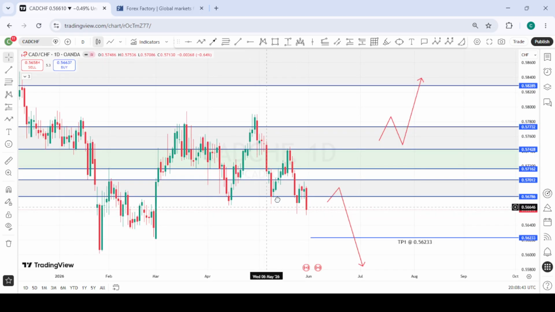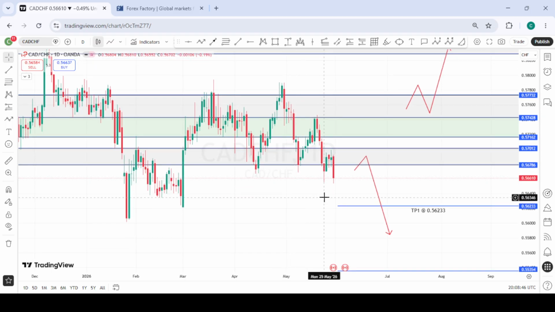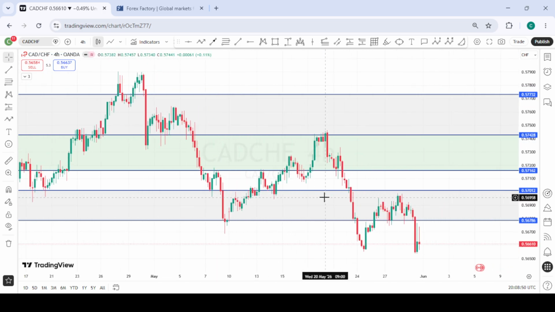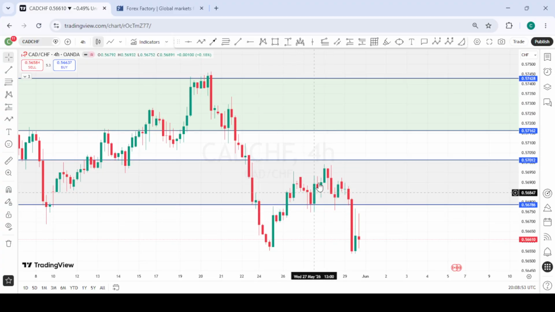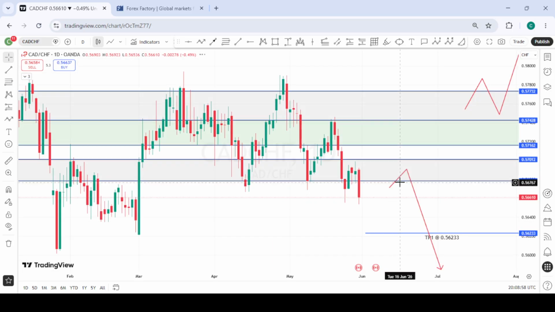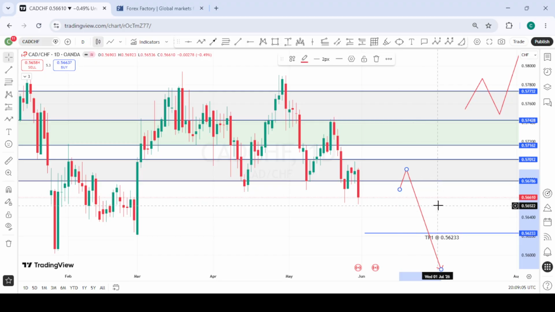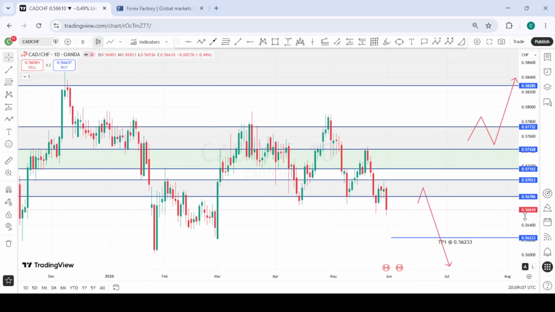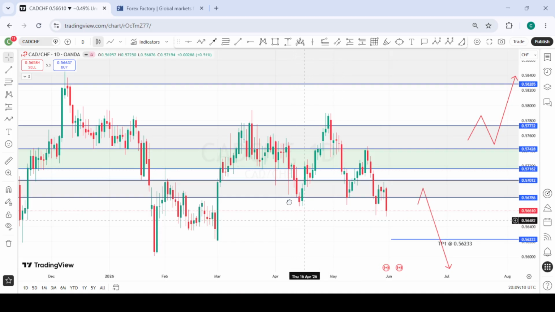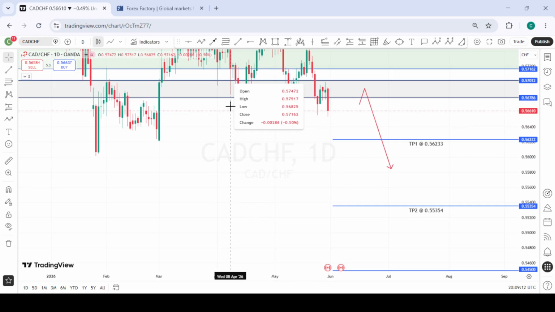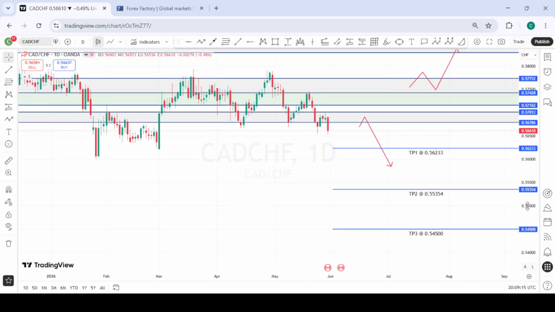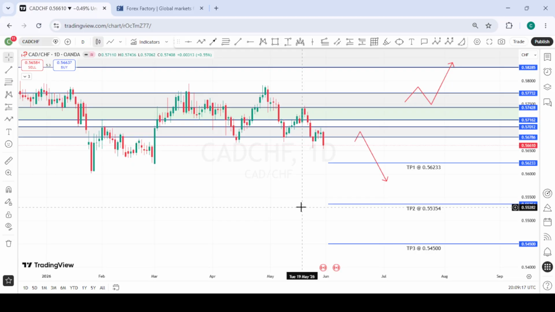This is CADCHF. So CADCHF, last week we anticipated this pullback, but we didn't get clarity on the entry. We anticipated this pullback to give us an entry to the downside. But going into next week, if we get this opportunity once again to see price retest this area of interest we have here, we are likely going to see some reactions from this area of interest. We take ourselves from there to the downside. So these are the various targets we have for CADCHF to the downside. So we are very bearish on CADCHF for the coming week.